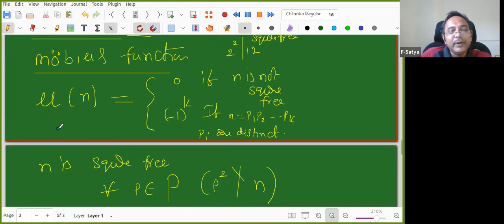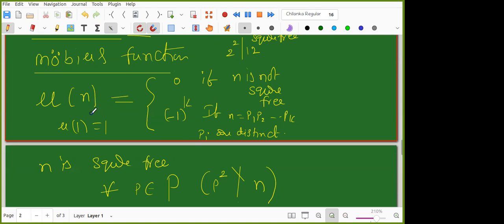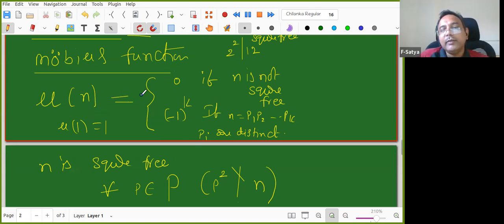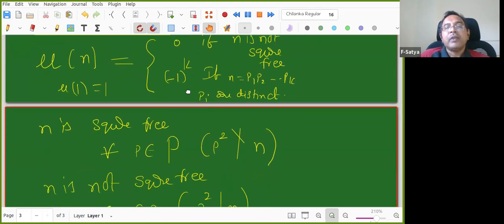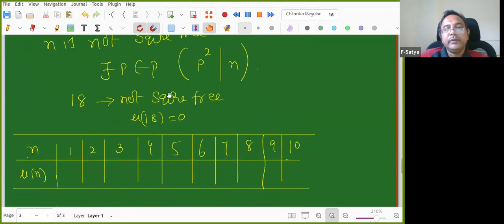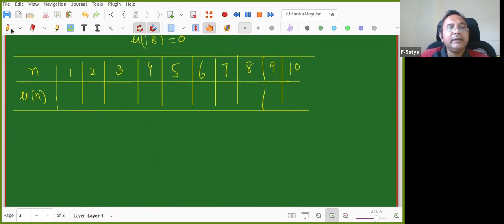So what is that? Mu of 1 equals 1. Here there is no space, so I am writing it separately: when n equals 1, it is 1. It was not defined because 1 cannot be written as a product of primes. The domain for all these functions is the natural numbers, so 0 and negative numbers will not come. I need to define it for all natural numbers. So for 1, it is 1. Sorry, I had not defined it earlier. Now it is clear.